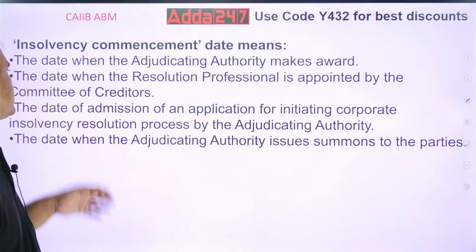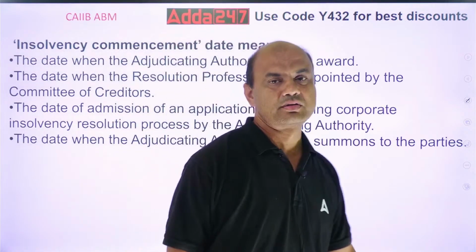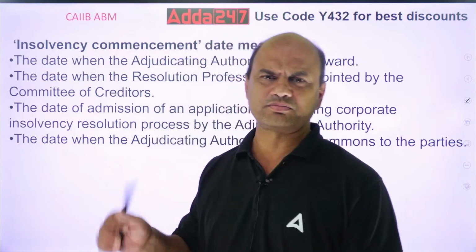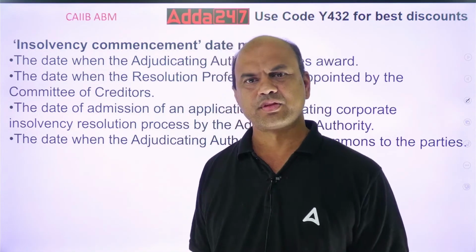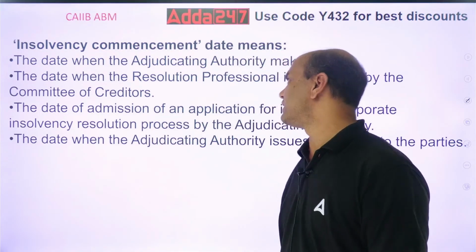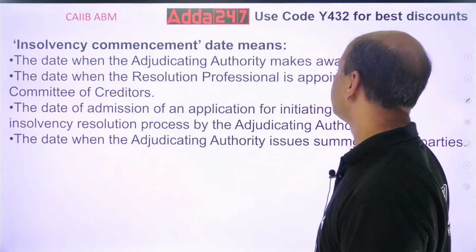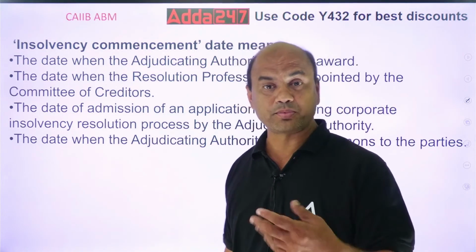What are the options? The date when the adjudicating authority makes an award. Award means he gives the final ruling. That's it, done. Is it so? Second, the date when the resolution professional is appointed by the committee of creditors. So RP is appointed.